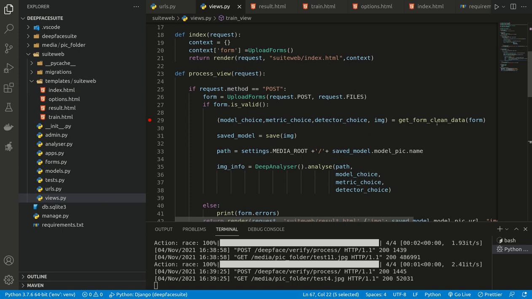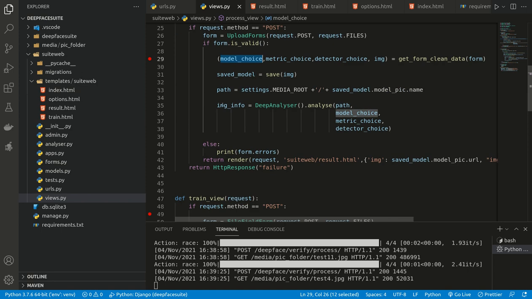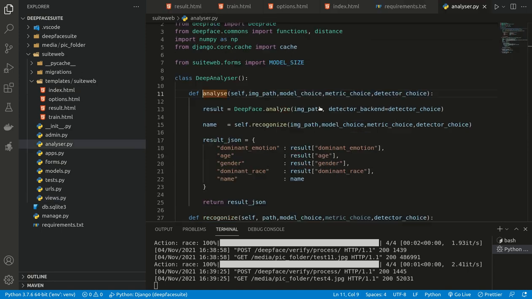In the verification part, similar to the training, we are getting all the details of choices: model choice, detector choice and metric choice. Then there is a custom function I have written, analyzer.py. The analyzer.py calls a DeepFace built-in function, analyze. Here we are passing the image and the detector choice, the backend detector. This will return a result which contains features like emotion, age, gender and race. All these things we will get from the result field.